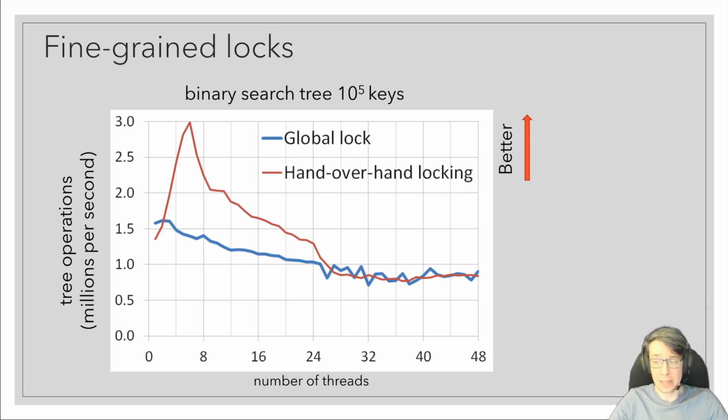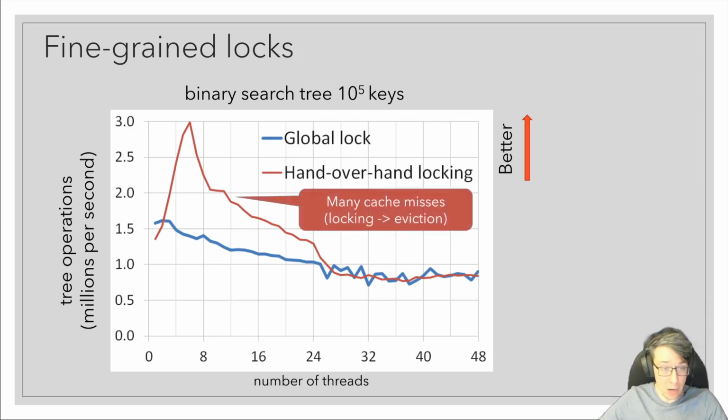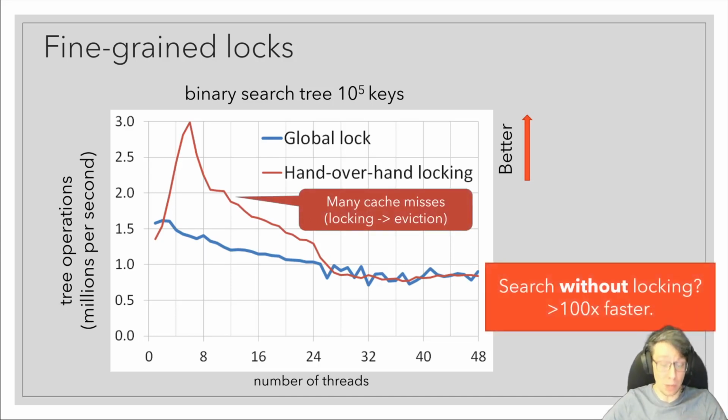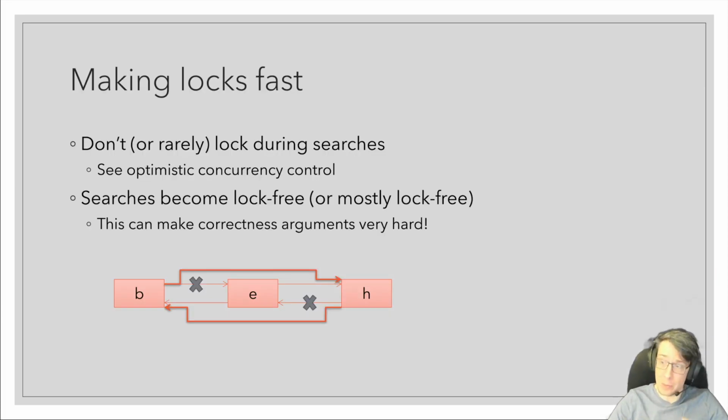Well, the problem here is that any locking discipline that involves acquiring locks while you're traversing a data structure will effectively turn reads into writes, and this creates a huge number of cache misses because locking a node causes cache invalidations and evictions, and if we could do this search without locking, we could get something on the order of 100x speedup. So you better not lock during searches. And you can get some highly efficient data structures by combining locking updates with lock-free searches, or almost lock-free searches. The thing is, designing such data structures is difficult, maybe even as difficult as designing some full-blown lock-free data structures.